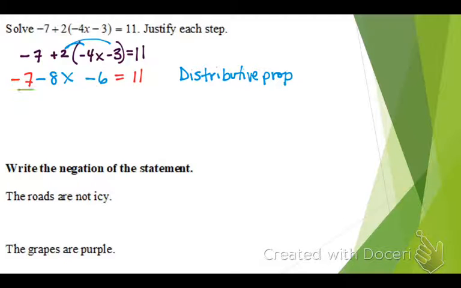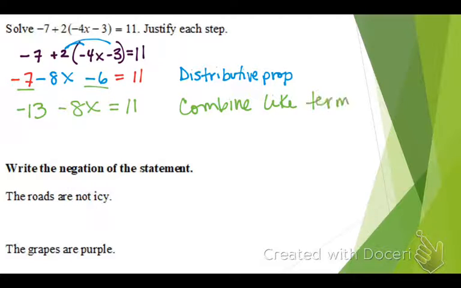All right, so from here, what do you think we'll do? Combine our like terms. So negative 7 and negative 6 are on the same side of the equal sign, so we make sure we do the action it says. Minus 7 minus 6 is minus 13. Minus 8x equals 11. So you can write off to the side we combined like terms.